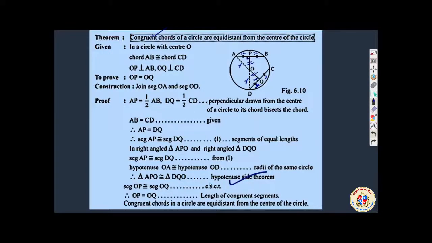We are expert in proving triangles congruent either by SSS test or SAS test or ASA test or hypotenuse side theorem. Here it is hypotenuse side theorem because of this perpendicular आया तो आ गया ना उधर, right angle triangle.